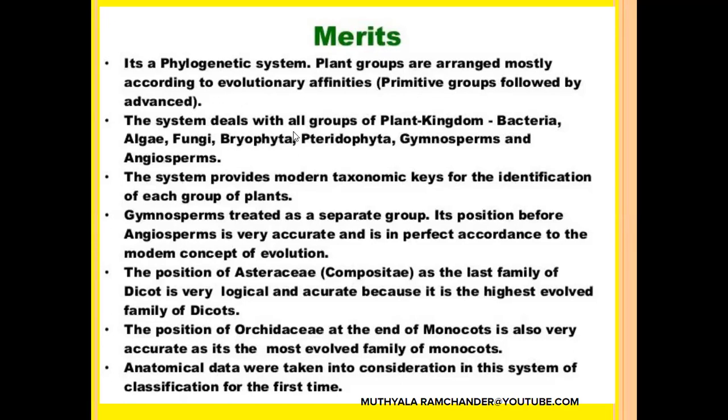The system deals with all groups of the plant kingdom, like bacteria, algae, fungi, bryophyta, pteridophyta, gymnosperms and angiosperms. The system provides modern taxonomic keys for the identification of each group of plants, meaning external and internal characters are provided for identification.